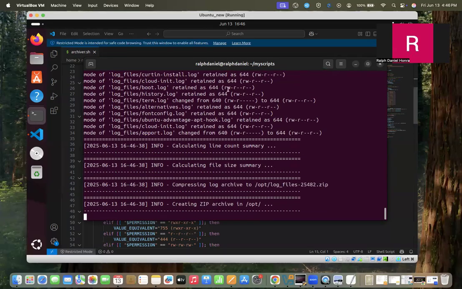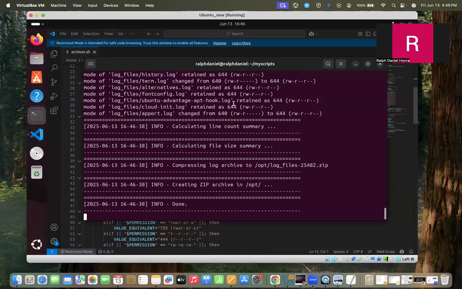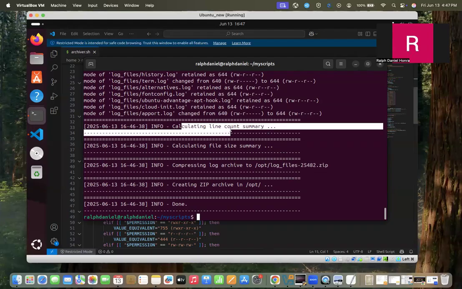After that it changes the permission of each of the files inside the directory, then calculates the line count summary and the file size summary. Then it creates the zip file and moves it into the OPT folder.